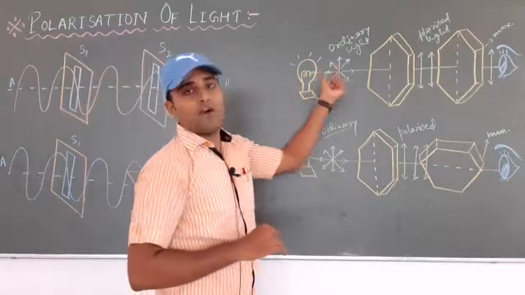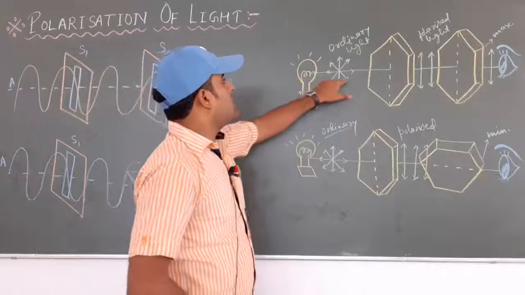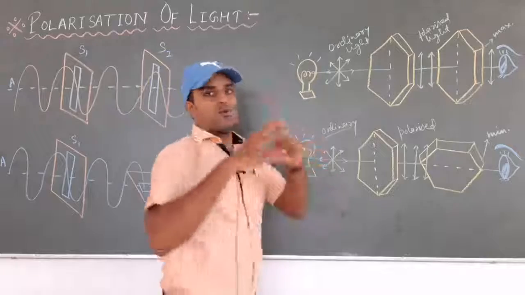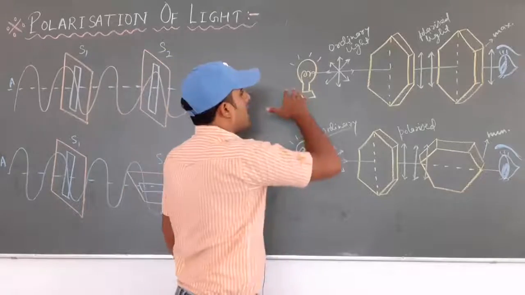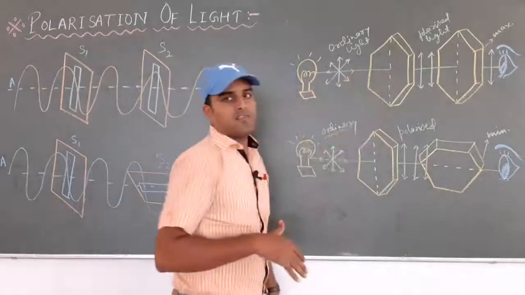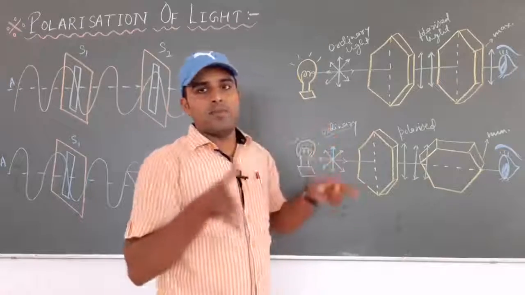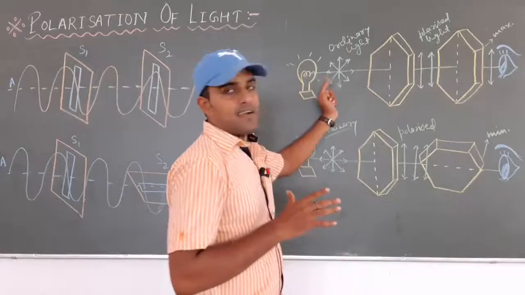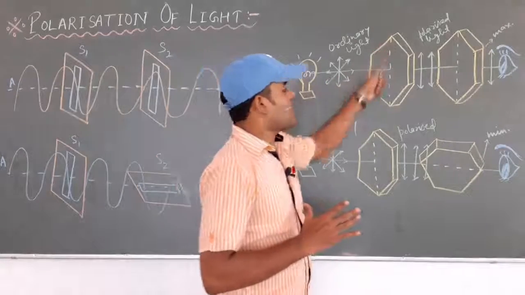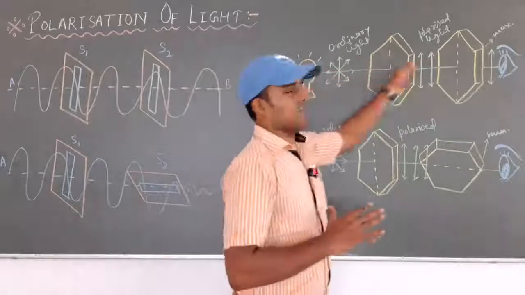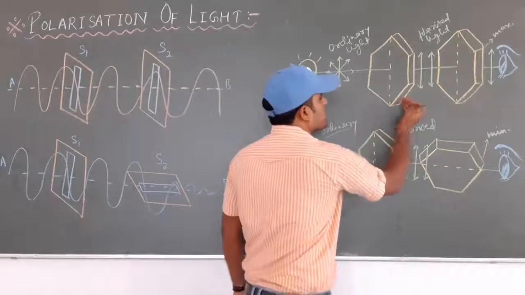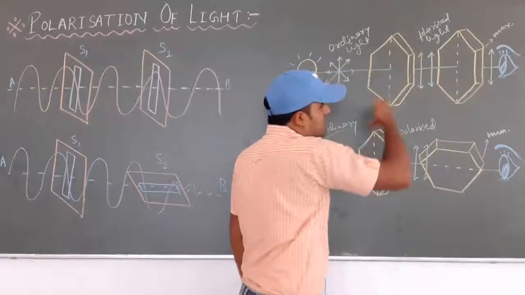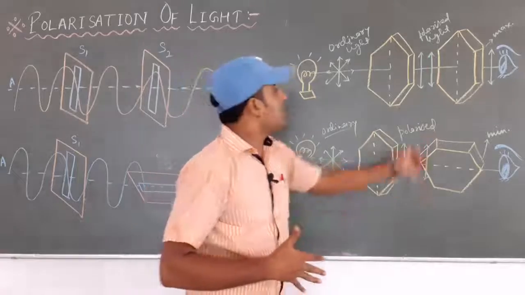and this is the ordinary way light starts, and the quality of ordinary light ray is what, it is glowing in all the possible directions. After that, when it will enter the first tourmaline crystal, then all the light rays are eliminated or absorbed by the tourmaline crystal, and only the light ray which was parallel to the axis of the tourmaline crystal passed from the first crystal. And it has passed from the first crystal. You can see only those rays have passed which are parallel to this axis, and these light rays we call